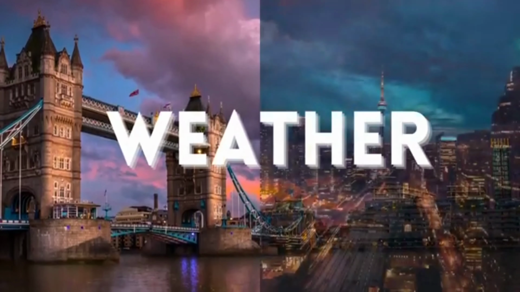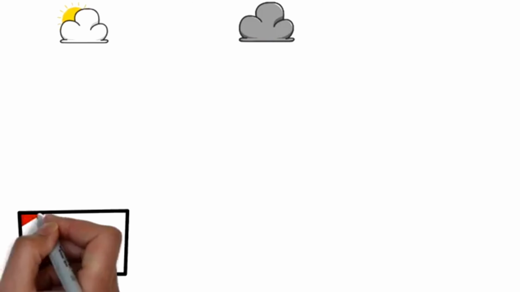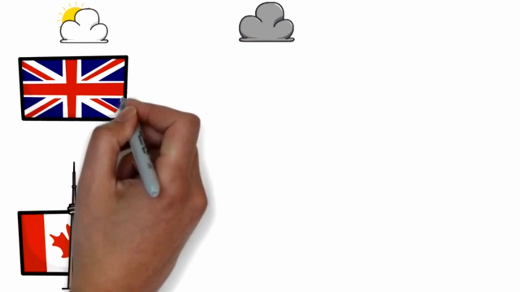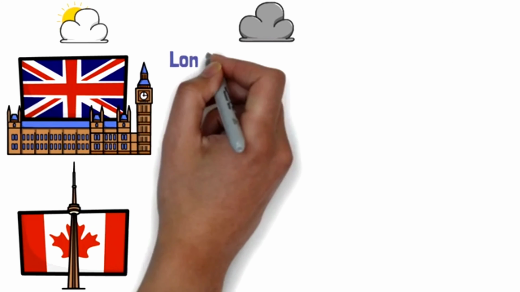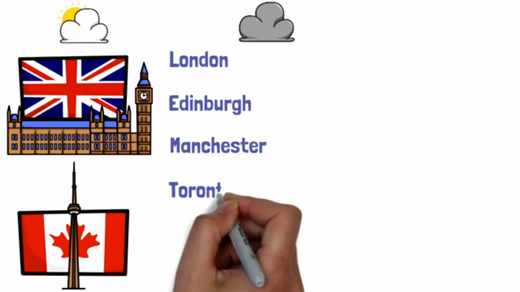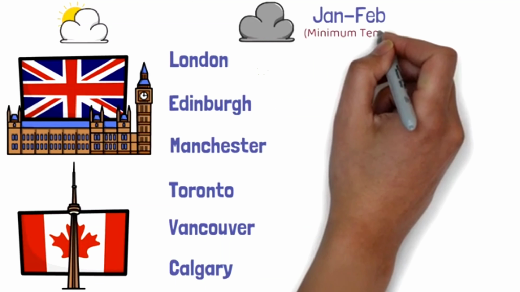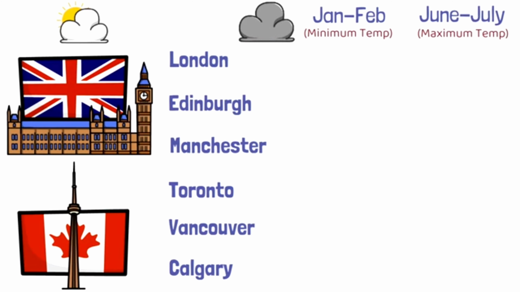Let's discuss weather now, because when it comes to Canada, it's very important to discuss the weather because obviously Canada is famous for its harsh winter climate. So in here I've listed down 3 cities from both UK and Canada. From UK I have chosen London, Edinburgh, Manchester, and from Canada I've chosen Toronto, Vancouver and Calgary. We'll discuss the minimum temperatures in the months of January and February and the maximum temperatures in the months of June and July, so we can understand the winter and the summer weather as well.